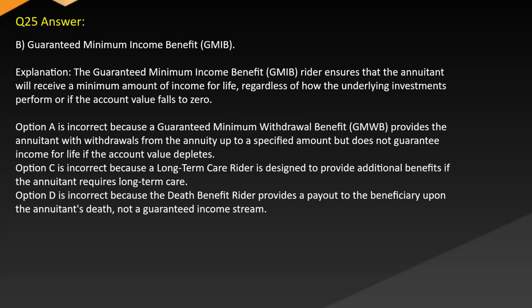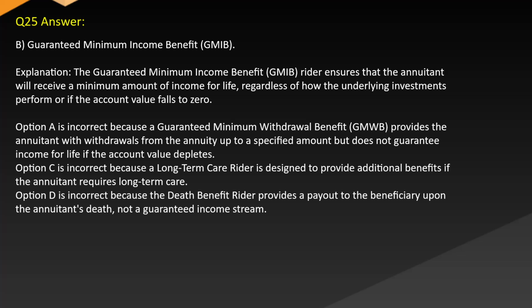Explanation: The Guaranteed Minimum Income Benefit (GMIB) rider ensures that the annuitant will receive a minimum amount of income for life, regardless of how the underlying investments perform or if the account value falls to zero. Option A is incorrect because a guaranteed minimum withdrawal benefit provides the annuitant with withdrawals from the annuity up to a specified amount but does not guarantee income for life if the account value depletes.